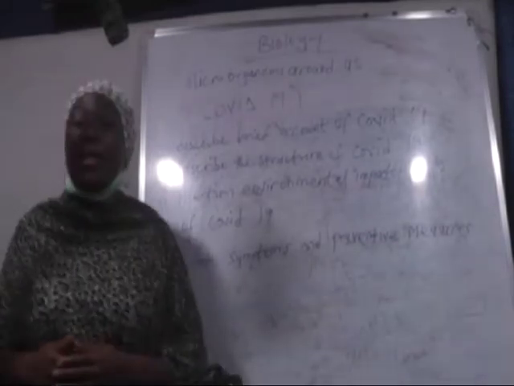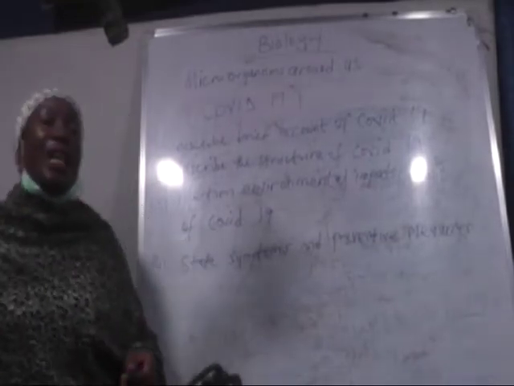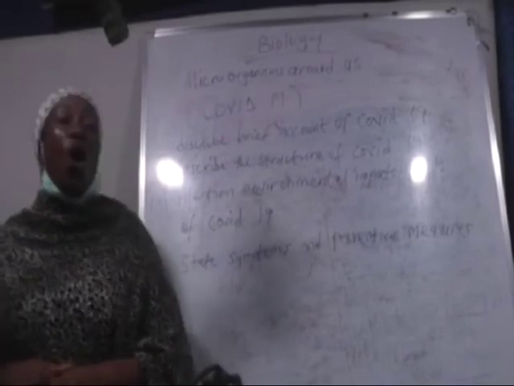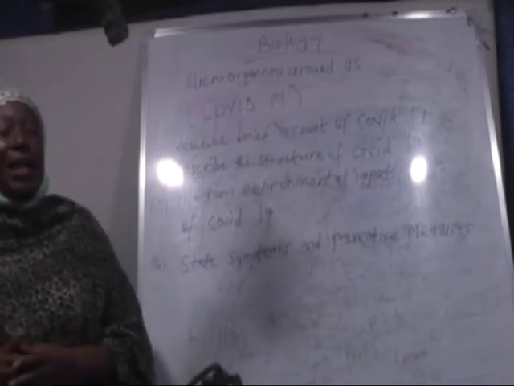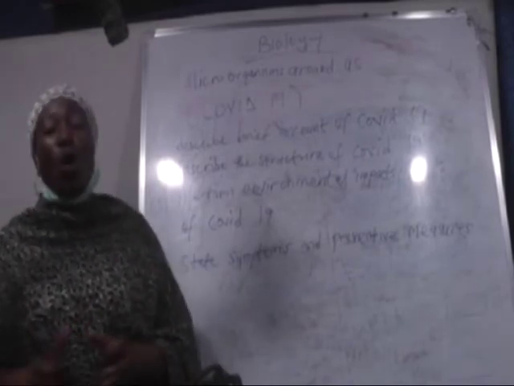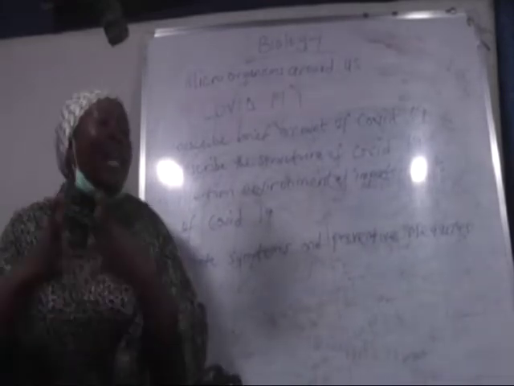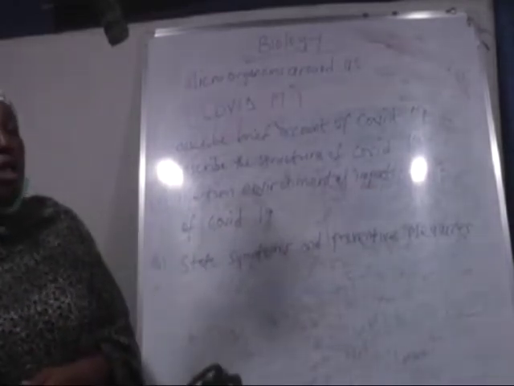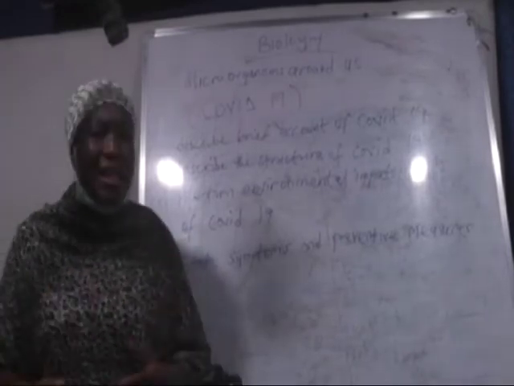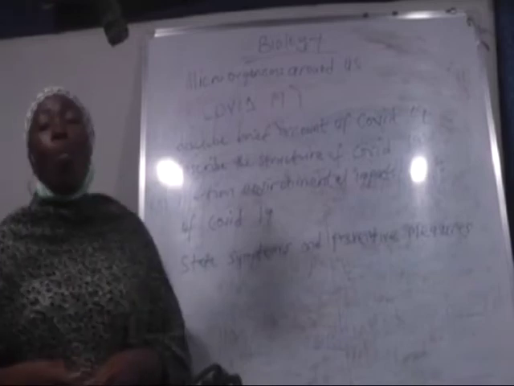Since its emergence in Asia, it has gained ground and has spread to all the continents of the world except Antarctica. It is only Antarctica that is free from coronavirus. All other continents are affected. And as such, it is infecting people and claiming lives. A lot of people have died across the world. And as a result, cases are increasing day by day around the world.